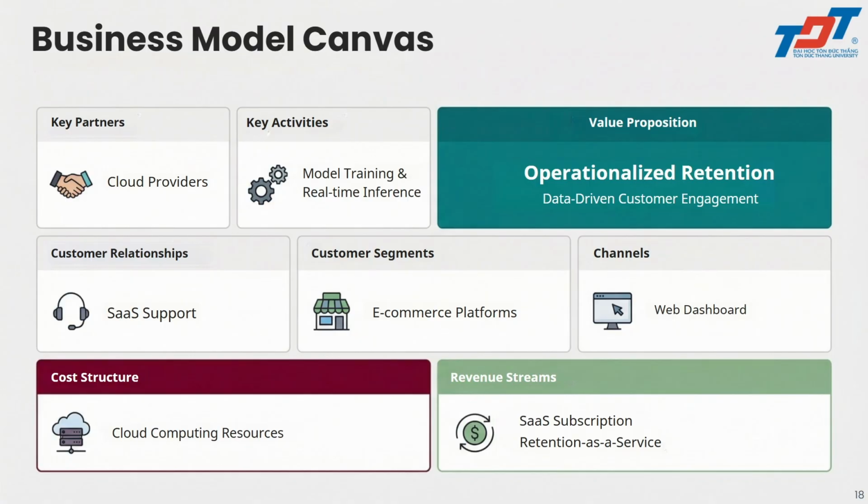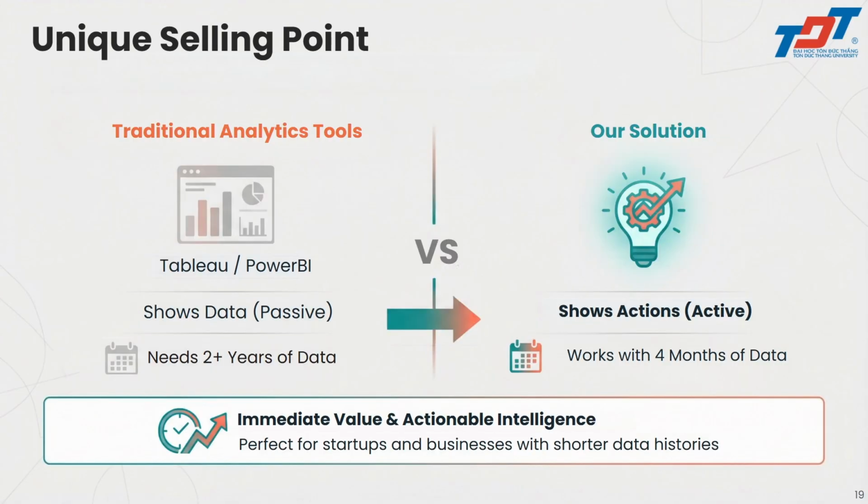Back to the slides. This is our business model canvas with our value proposition of operationalized retention with data-driven customer engagement. And our key activities are model training and real-time inference with the customer segments of e-commerce platforms. Our unique selling point is that traditional analytics tools still use Power BI or Excel, which show data passively or need 2+ years of data, while our solution shows action, which is active, and works with 4 months of data.